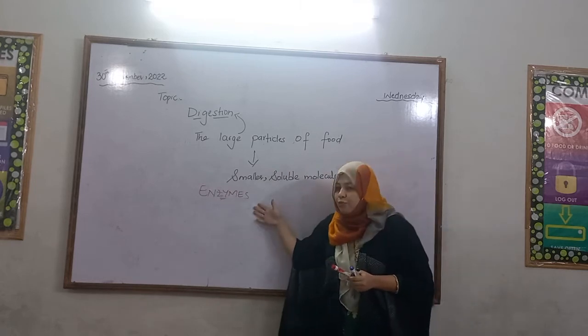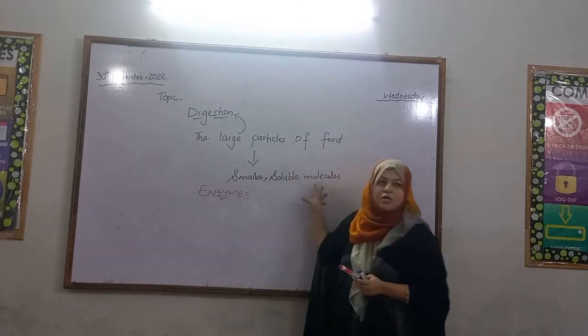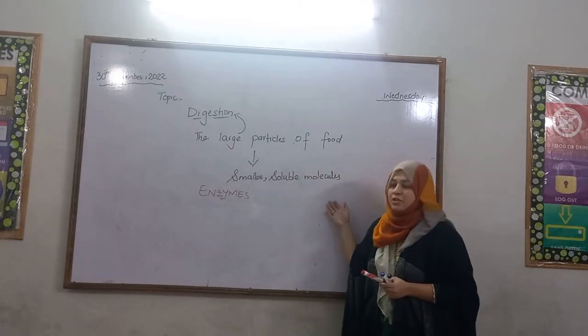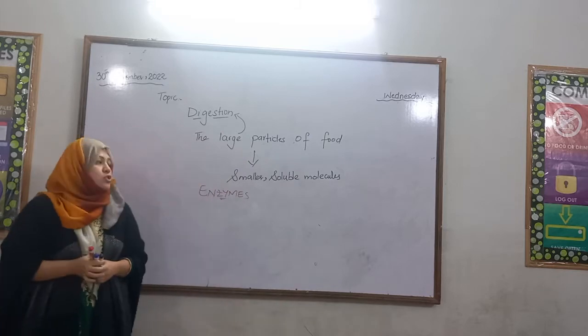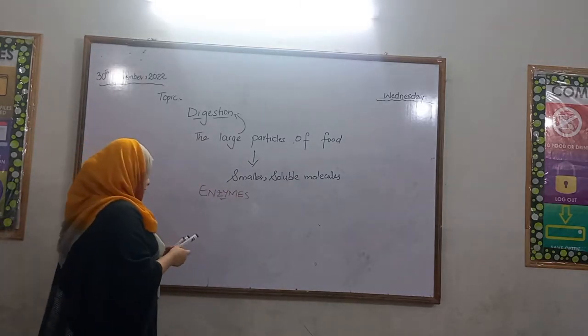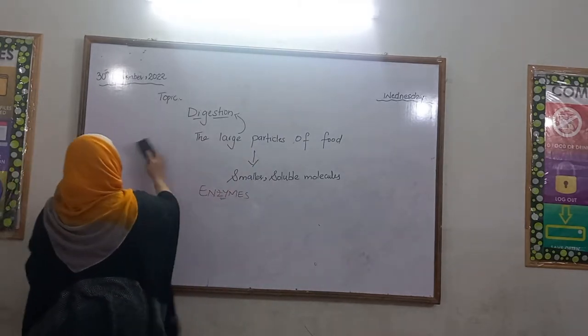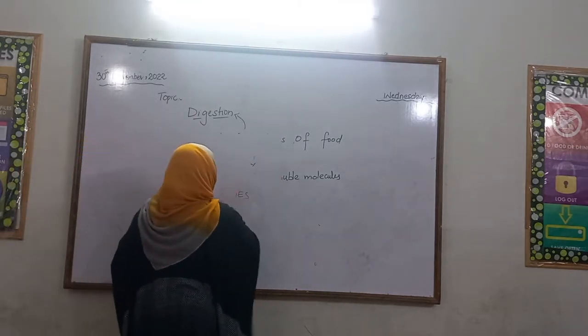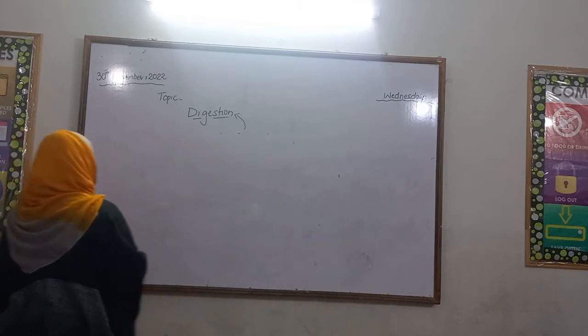They work on the food and convert food into smaller and soluble molecules so that this food can go into the bloodstream and we can get energy from the food. So, today we will discuss the human digestive system. The human digestive system starts from mouth and ends at anus.